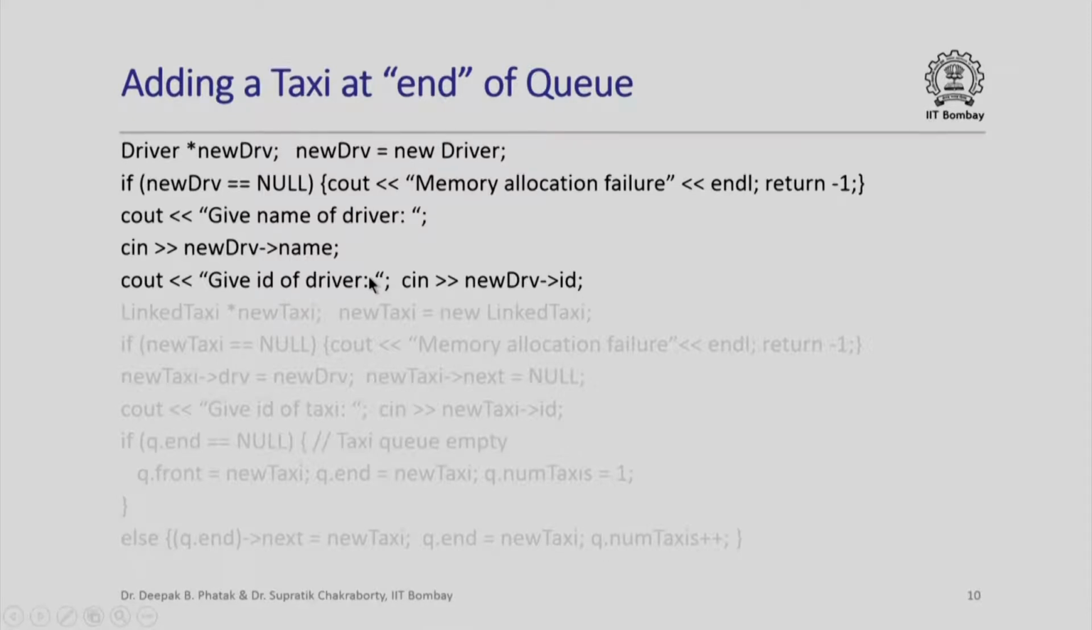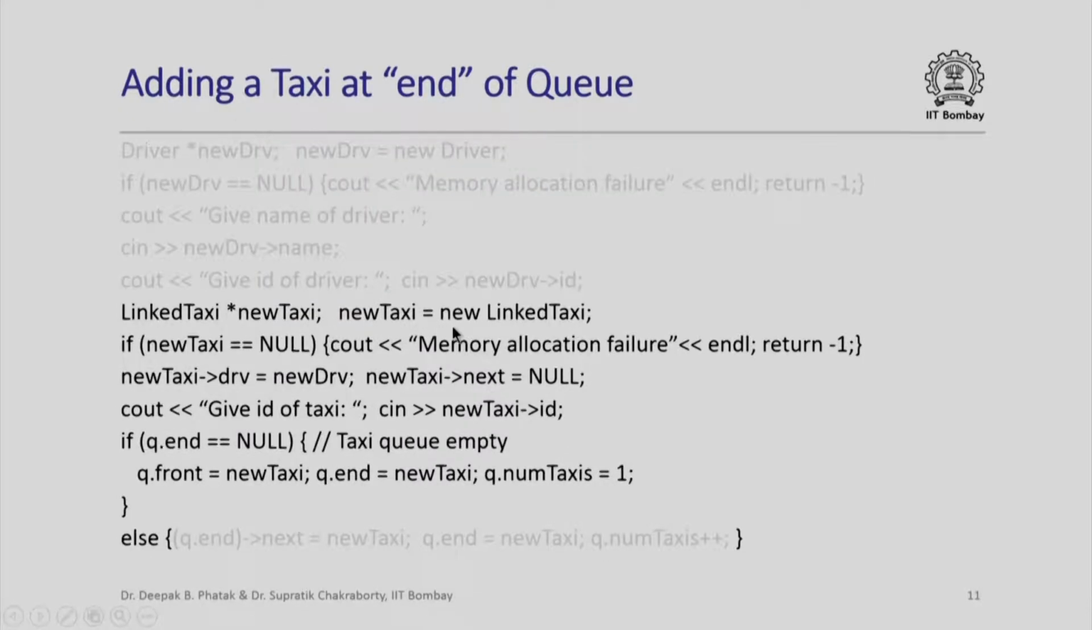Once we have stored the information about the driver, we are now going to create a new object of structure type link taxi in the heap. We are going to use new link taxi to do that, and whatever pointer it returns is now going to be stored in this variable new taxi, whose type is a pointer to the structure type link taxi. Once again, if this new fails, then it is going to return a null pointer, and we are going to check that, and in that case we are going to say memory allocation failure and again return from the main function with the exit code -1.